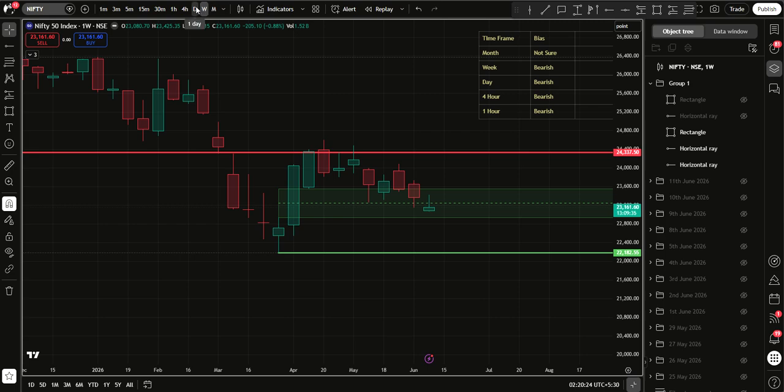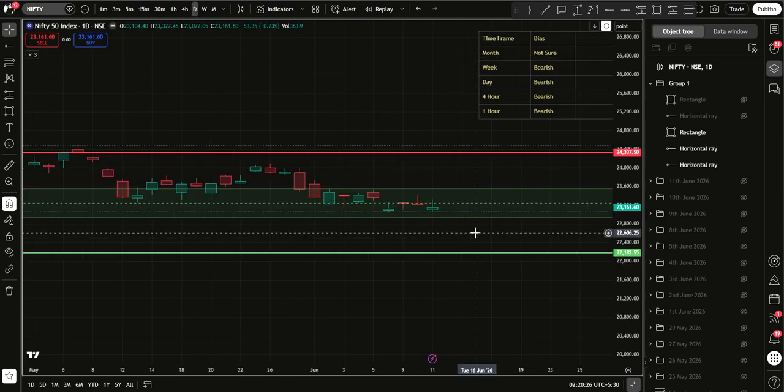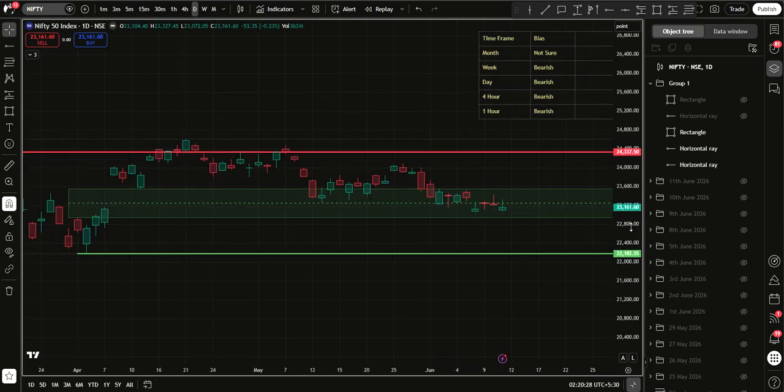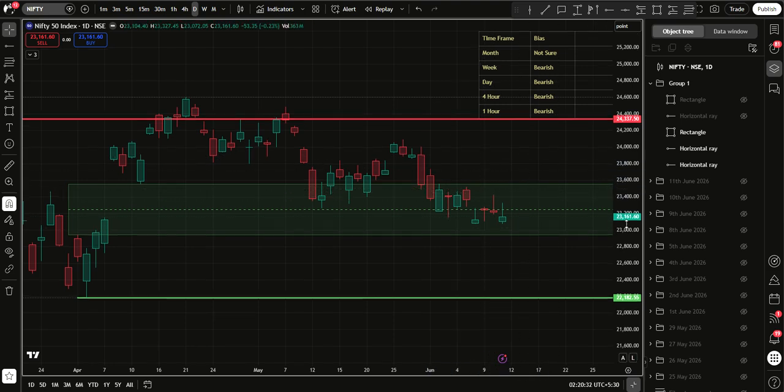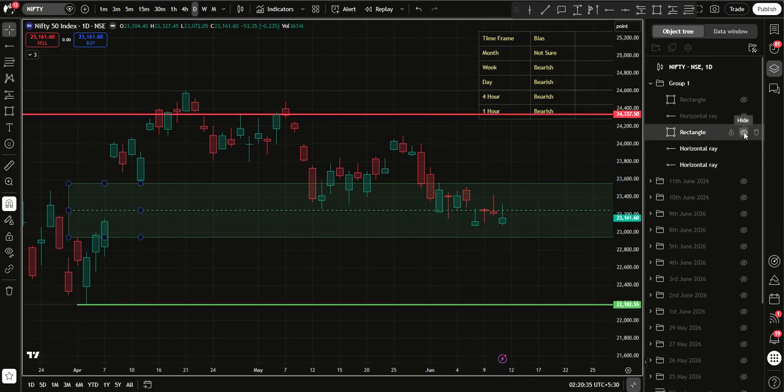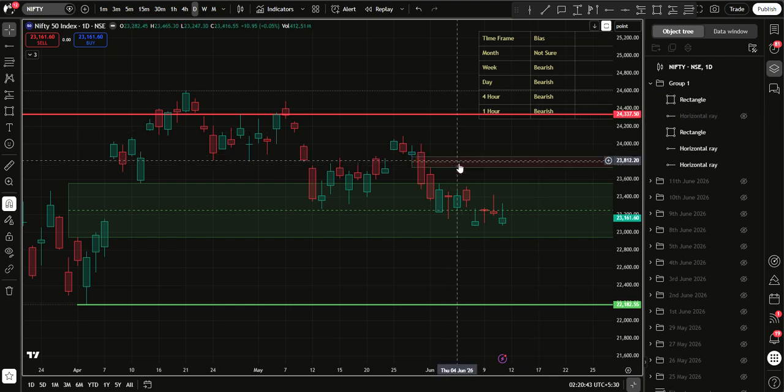Going over to the daily time frame, on the daily time frame, Nifty is bearish. There is the swing high and then there's a lower swing high. Nifty is bearish. Now there is sell side liquidity here. There's a parallel here. And if Nifty ever decides to go higher, this is where we can take a stop, take a pause, or get stopped. So this is a zone to look out for.